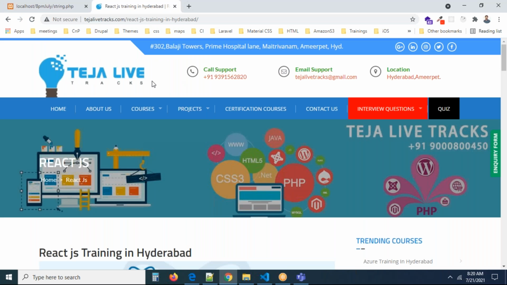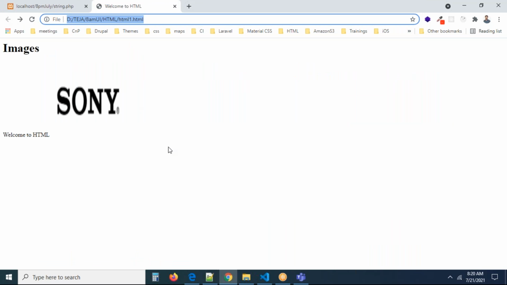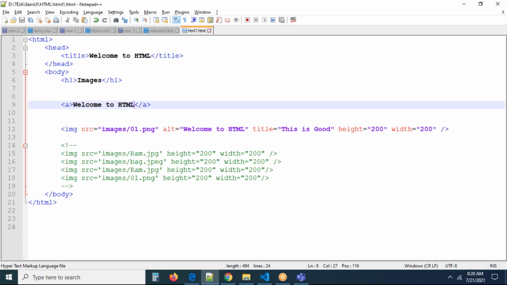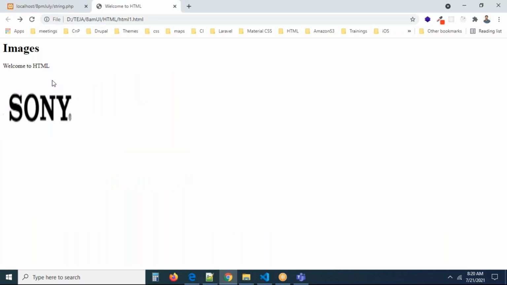Now you can go and refresh the browser. If you refresh the page, can you see you are getting welcome to HTML at the bottom of it? Or else, if you want to make a break, you can use the break tag, so the text will come on top and the image will come on the bottom.